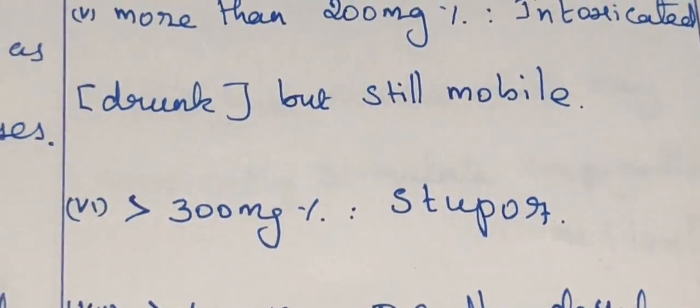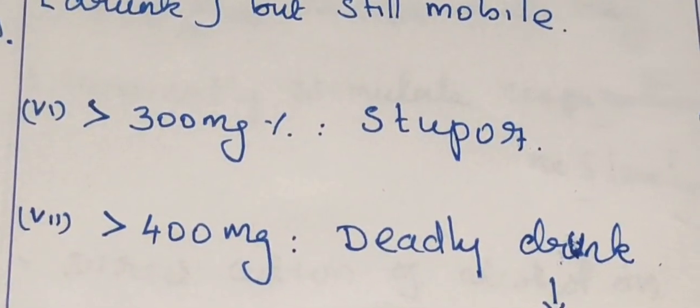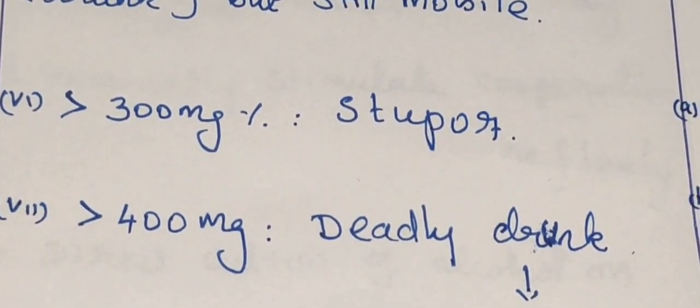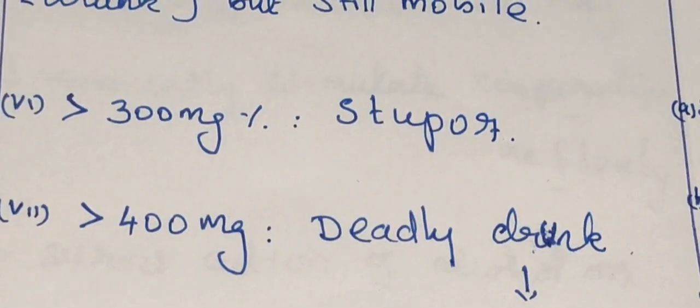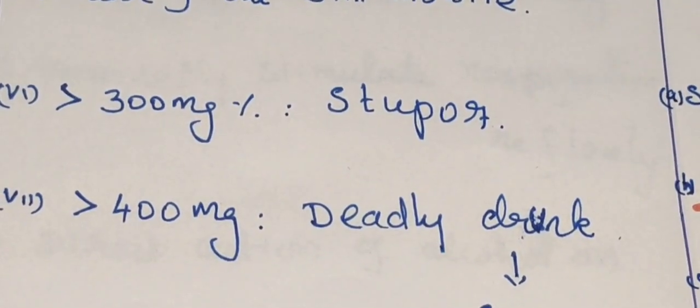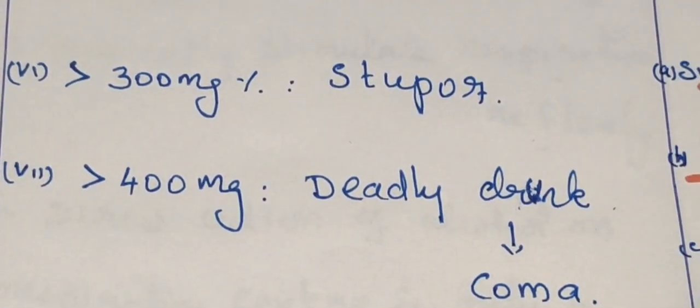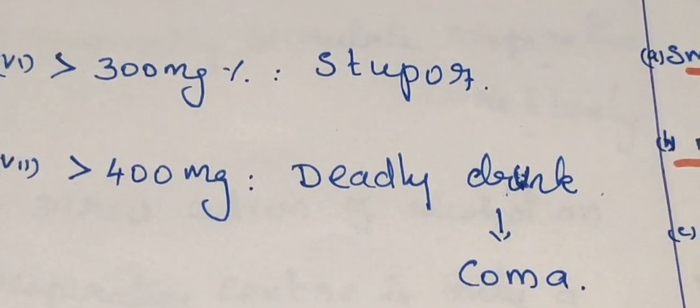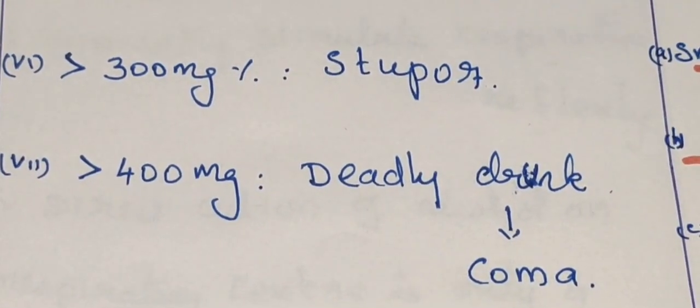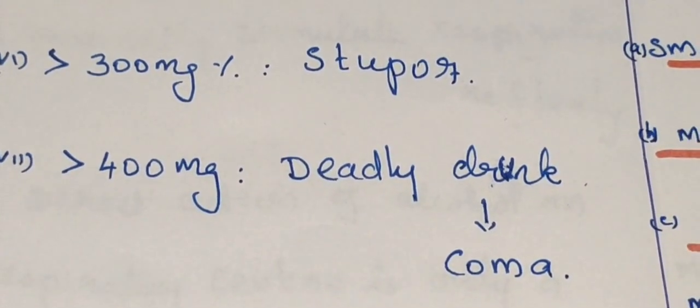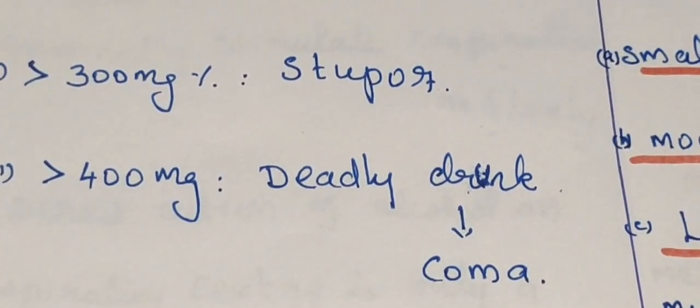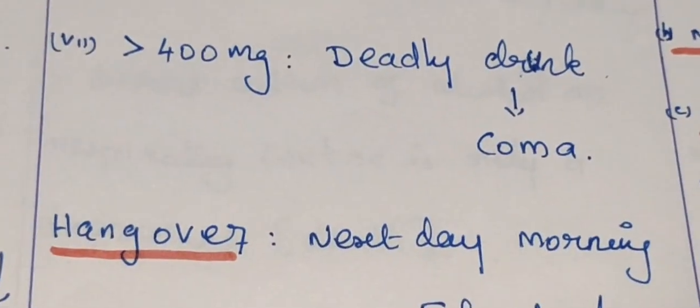The last one is more than 300 mg, stupor. That means unconscious, can't walk, can't speak. Then more than 400 mg percentage leads to deadly drunk coma. So finally it leads to death also.